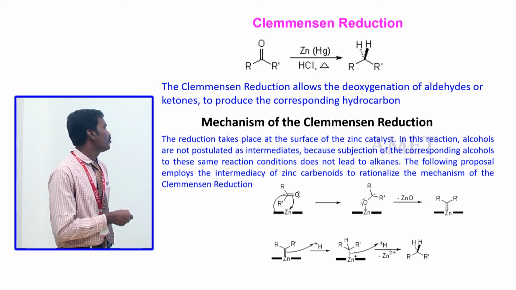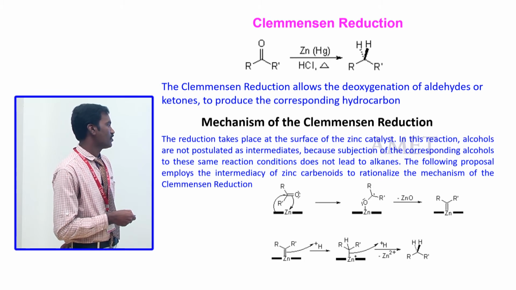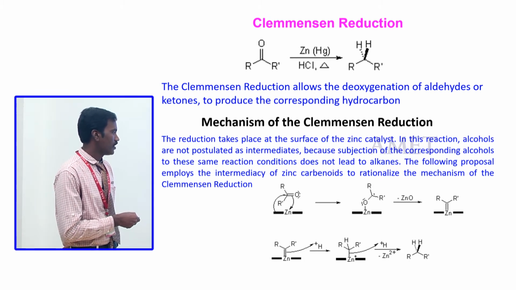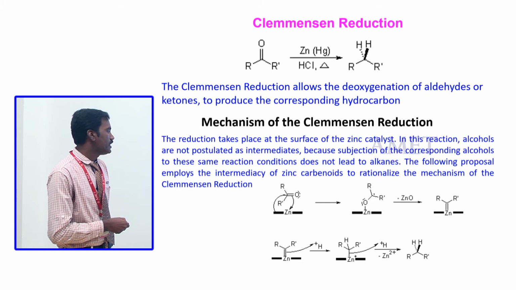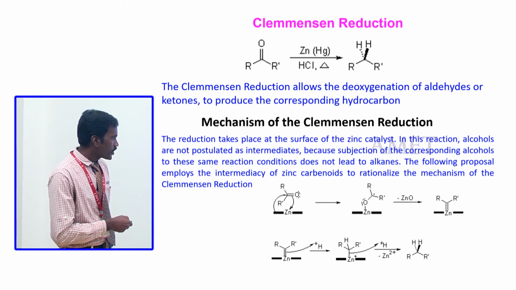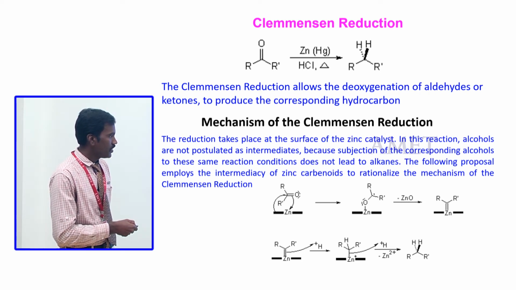This is the mechanism of the Clemmensen reduction. In the carbonyl compound, that is a ketone, zinc dust donates electrons that attack the carbonyl carbon. The double bond shifts to oxygen to give the oxygenated anion. This oxygenated anion attacks a zinc atom. In the zinc intermediate, the zinc atom again goes to the double bond and shifts to attack zinc.